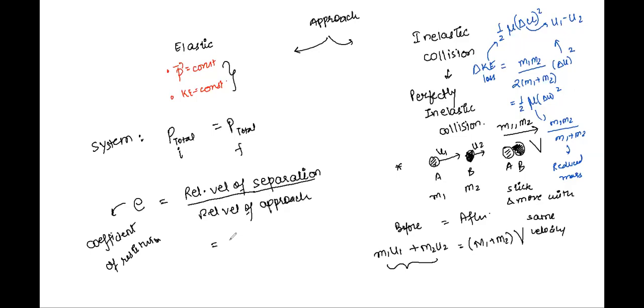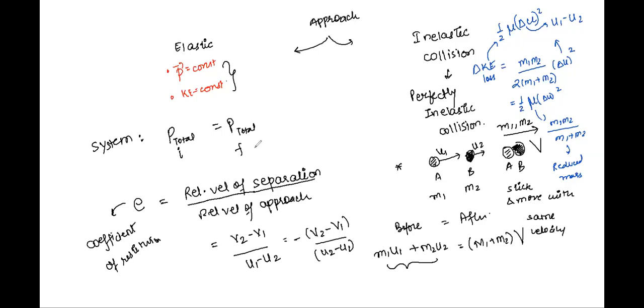Now you write this as V2 minus V1, and instead of writing U2 minus U1, you will have U1 minus U2. This is a very beautiful thing. So you can also write this as minus of V2 minus V1 upon U2 minus U1. Simple as that. Take a minus sign, write it in terms of final minus initial, final upon initial.